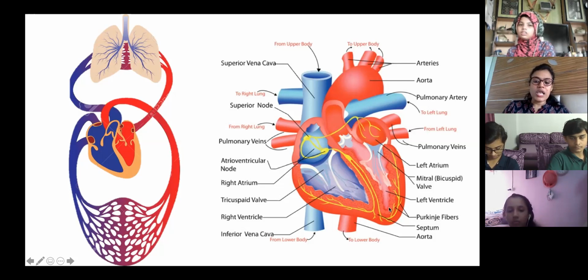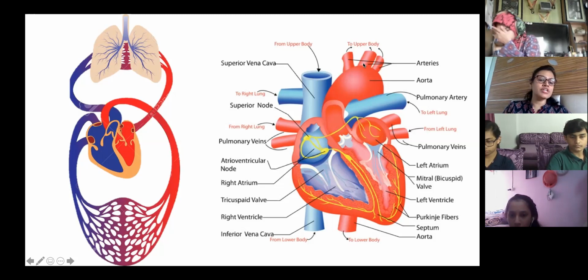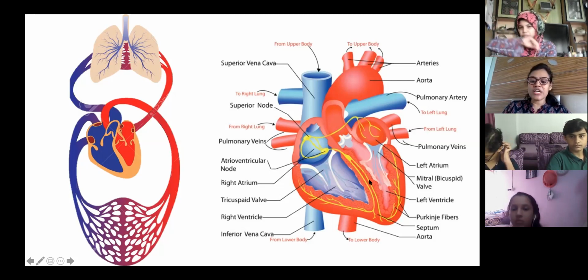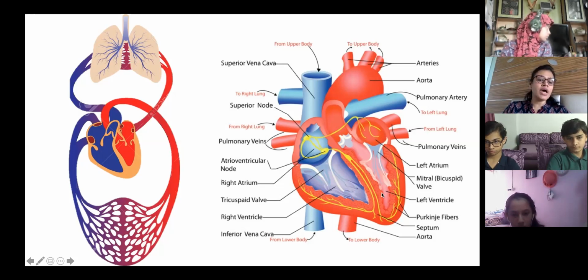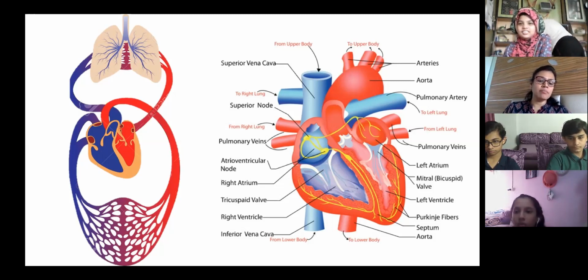So the left side carries pure blood, oxygenated blood. So the left ventricle has to push or pump the blood to longer distances. So that is why pressure in the arteries is high as compared to pressure in the veins, and that is why the muscles are thick. The left ventricle has thick muscle because it has to pump harder as compared to the right ventricle. Okay, is it clear? Just remember using the logic part, then you will remember it.